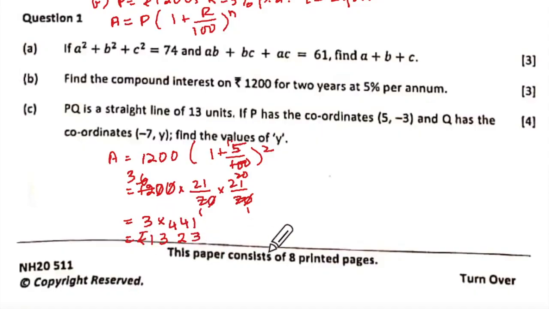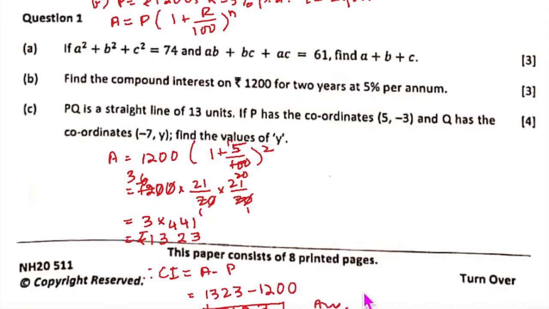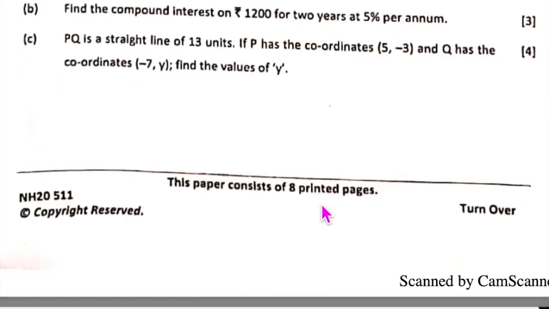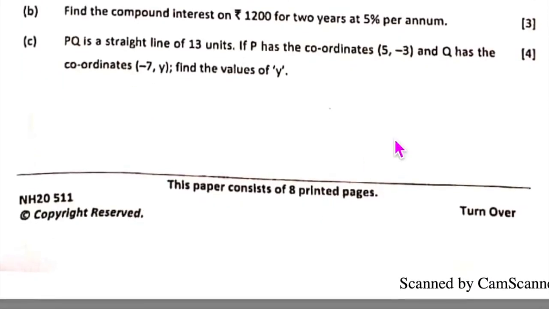Yes. Okay. Then you will say, therefore CI will be equal to A minus P, which will be 1323 minus 1200, which is equal to how much? 123. Yes, ma'am. And that becomes our answer. So if you had to get this on your own, everything, then give yourself 3. If not 3, just give yourself 0. Be very harsh with yourselves, okay?